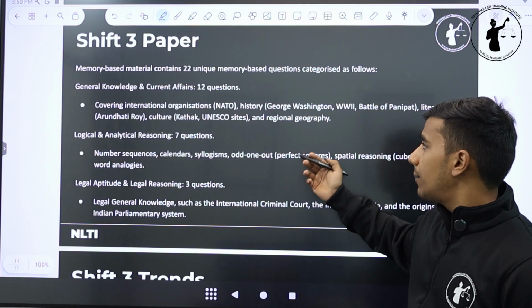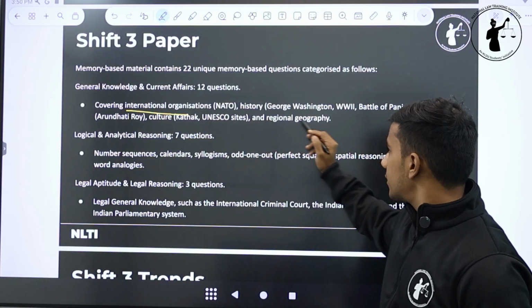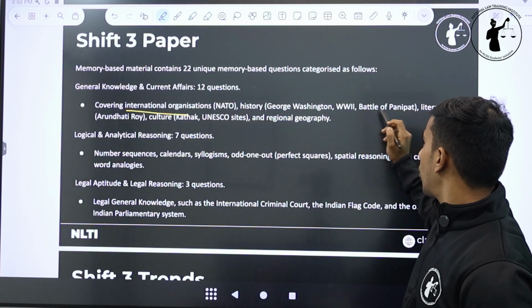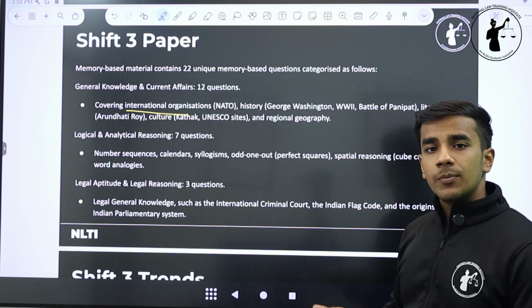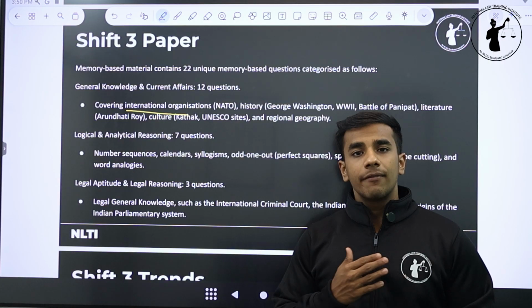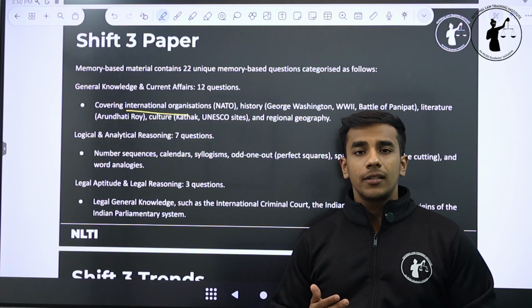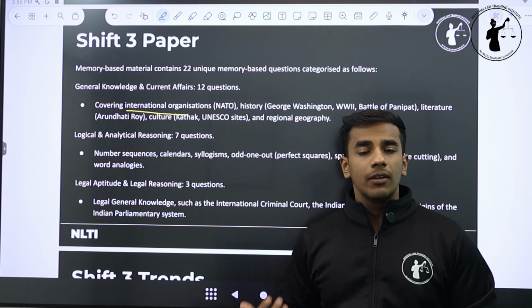Talking about the Shift 3 paper, it covered mostly international organizations like NATO, history of George Washington, World War II, something about literature as well. Books by Arundhati Roy. This brings me to the part on literature, which becomes important for you because there are very renowned poets and authors that come from Maharashtra and who have been doing wonders, publishing books after books and receiving awards after awards.